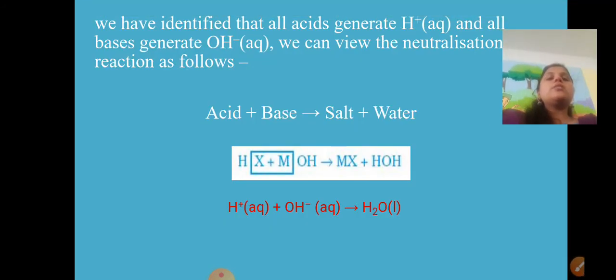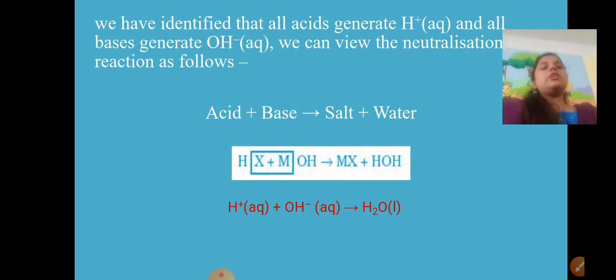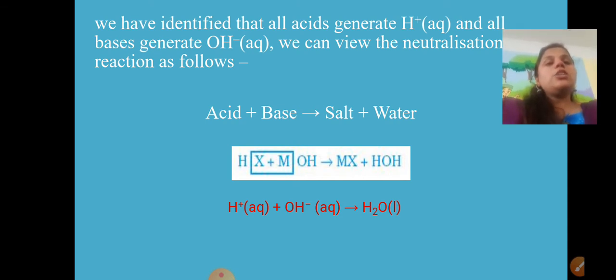Dear students, let's discuss what happens when an acid and a base combine. What do you form here? It is a neutralization reaction. In the last class we have done that the formation of salt is performed by the neutralization reaction.